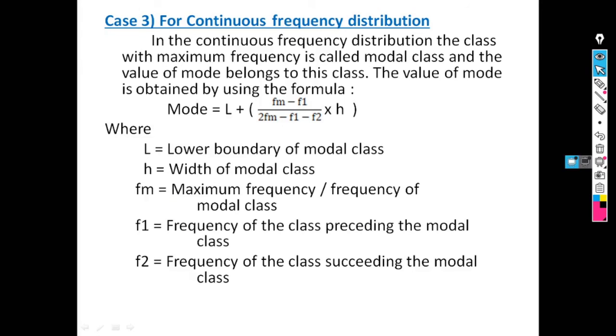And for continuous frequency distribution, firstly we have to decide our modal class. After that, the formula for mode is L plus (Fm minus F1) divided by (2Fm minus F1 minus F2) into h, where L is the lower limit of the modal class, Fm is frequency of the modal class, F1 is pre-modal frequency, F2 is post-modal frequency, and h is class width of the modal class.